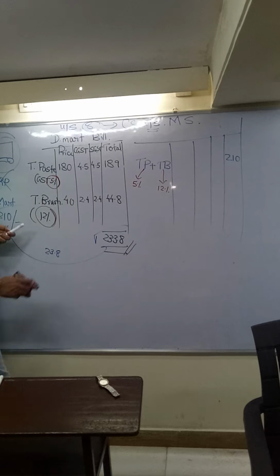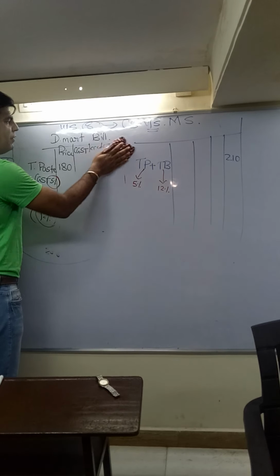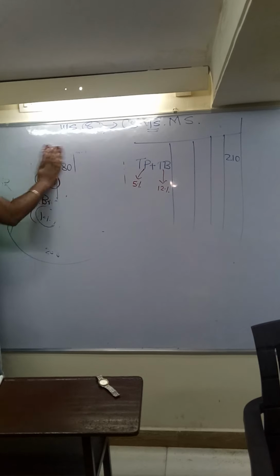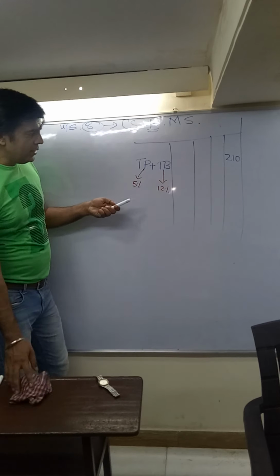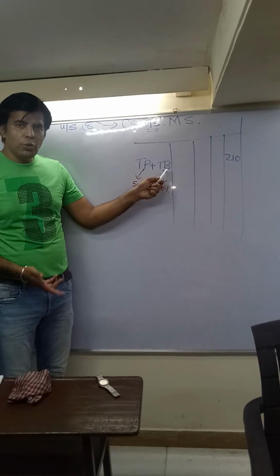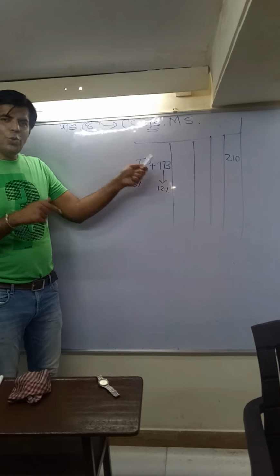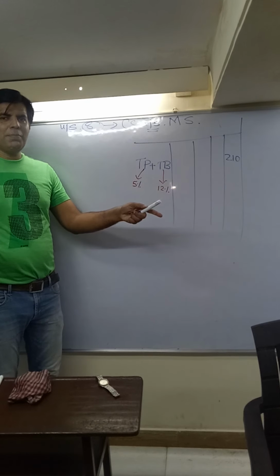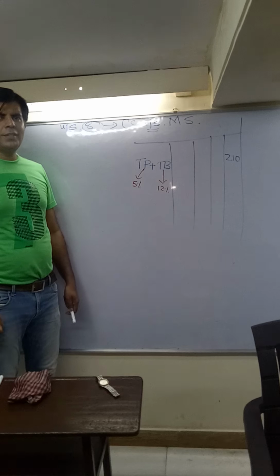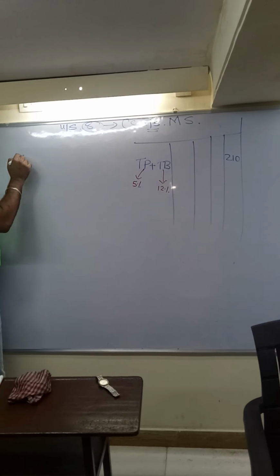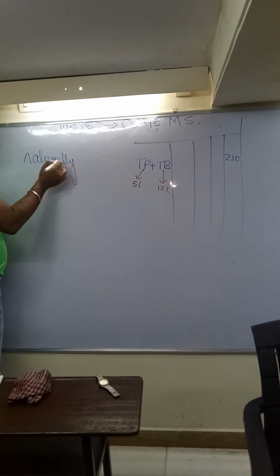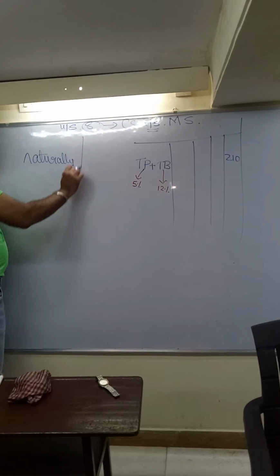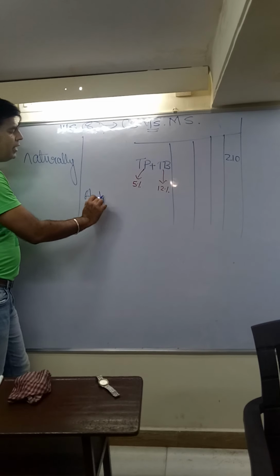Is it naturally combined or is it artificially combined? What does it mean? Is it naturally merged or artificially merged? It means, is this product which is being sold, is this second product by default to be sold with the main product, or is it that both can be sold separately but are sold together just to promote their sales? It means that a question arises. If it is naturally combined, then the scenario will be something else, and if it is artificially combined, then the scenario will be something else.